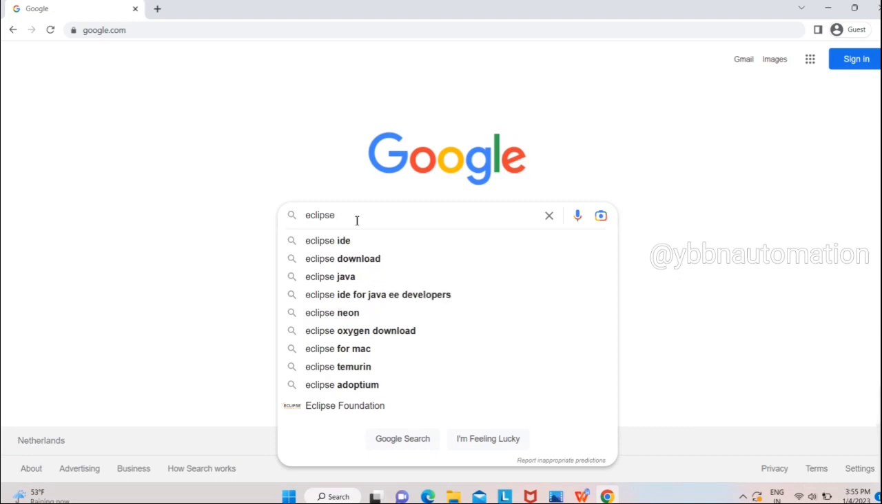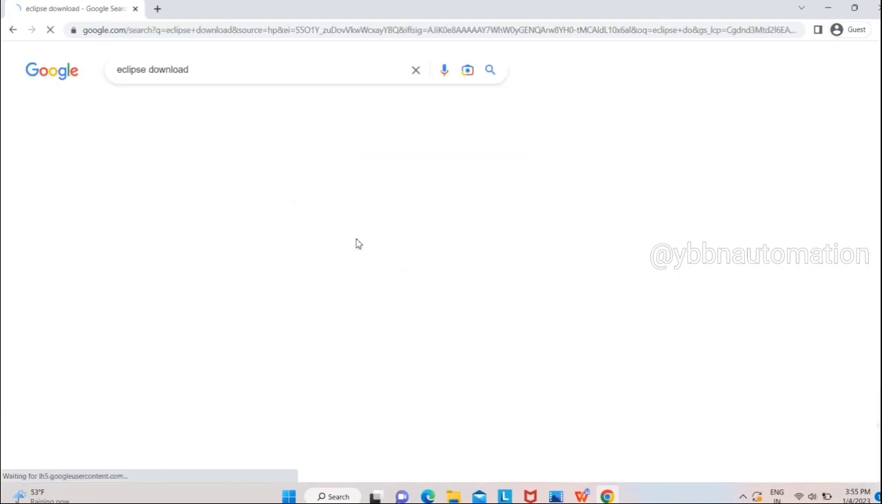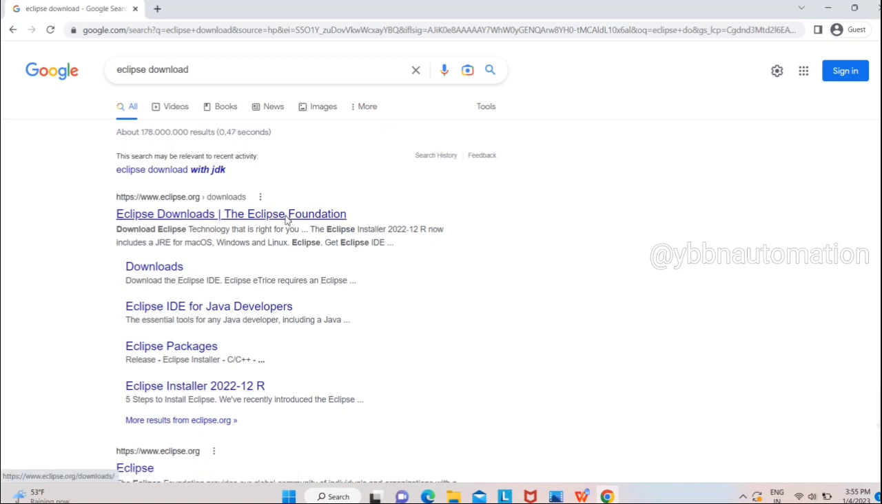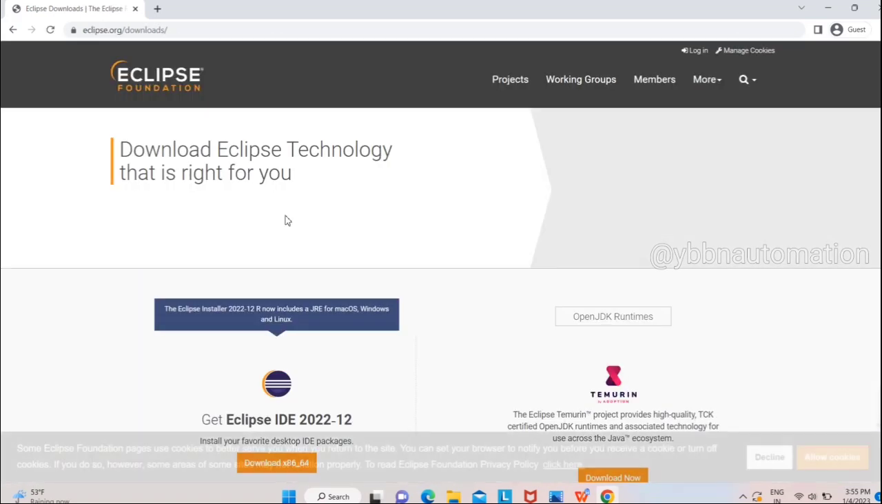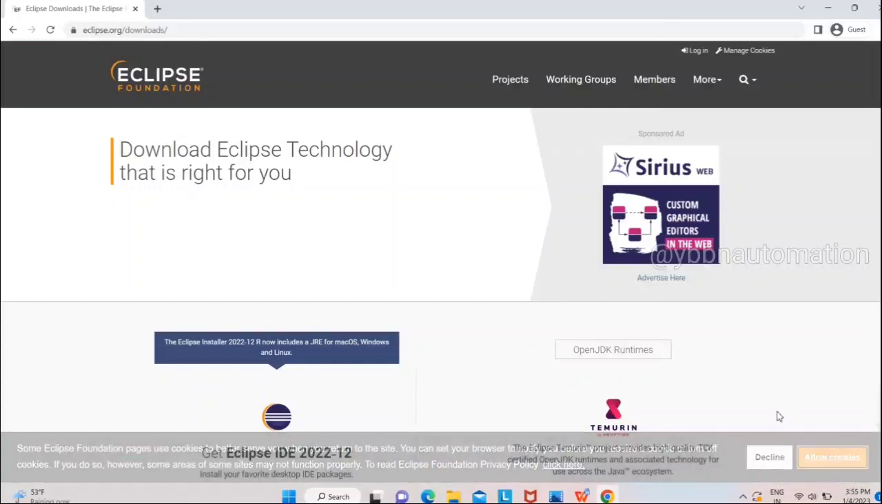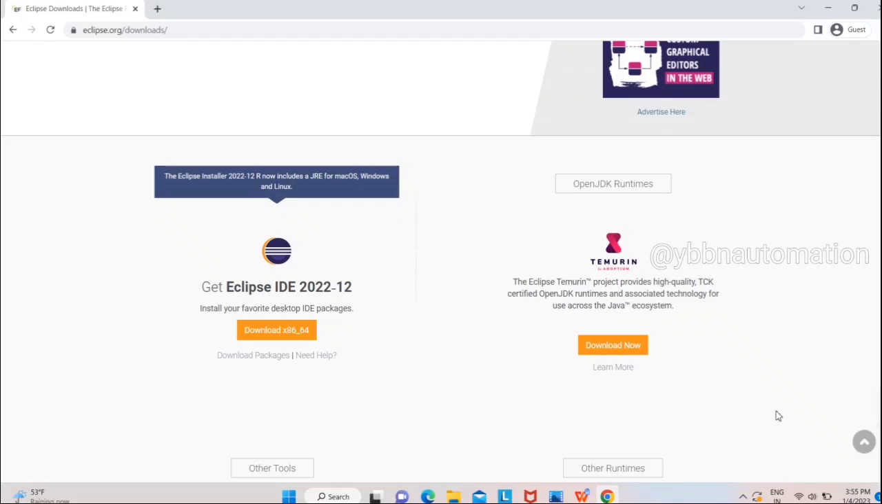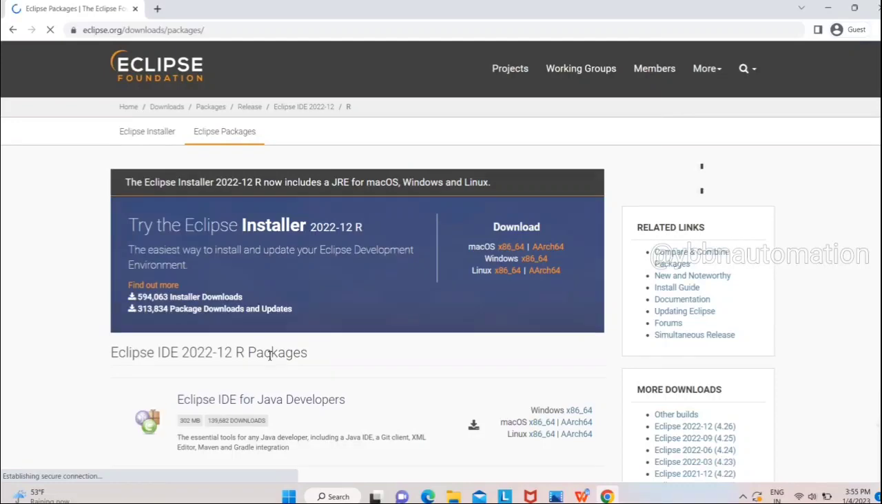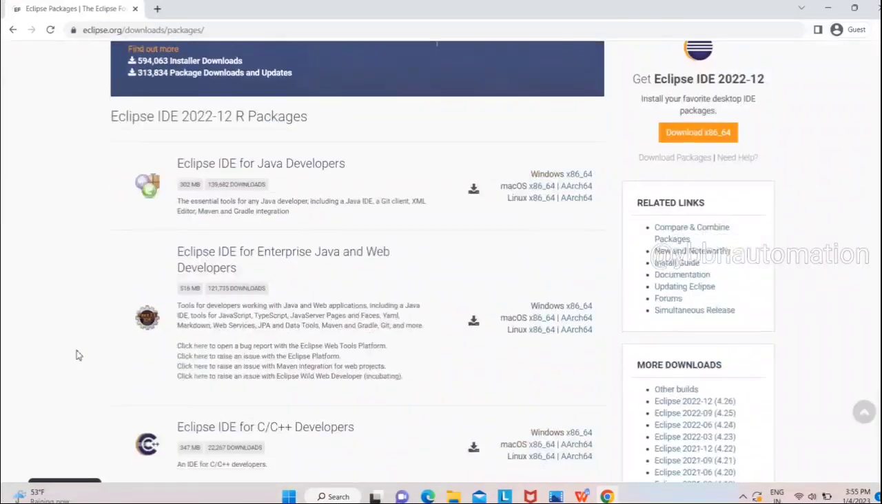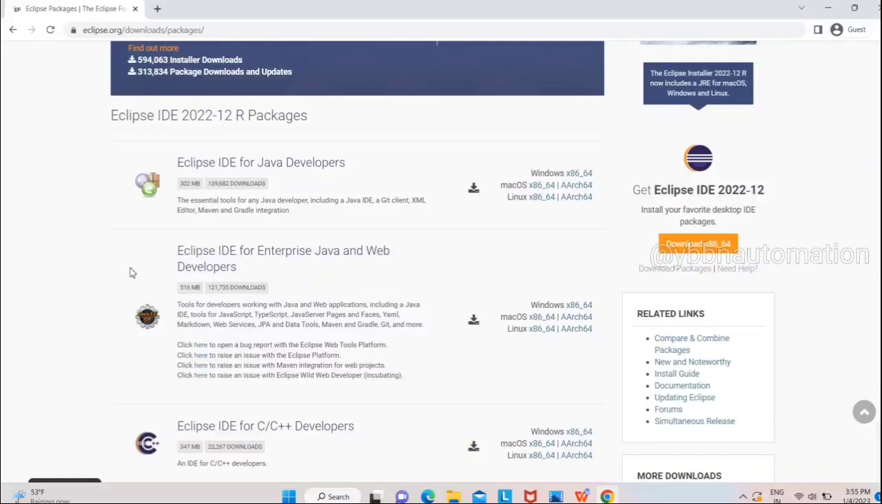Search for Eclipse download in the browser. Select Eclipse download from eclipse.org. So this is what we are going to install, Eclipse IDE 2022-12. That is the latest version. But we will just see what are all the packages under this installer. The first one, Eclipse IDE for Java developer, is the best one because it has inbuilt Maven and Git. You need not install it again. Okay, let's download this installer first.